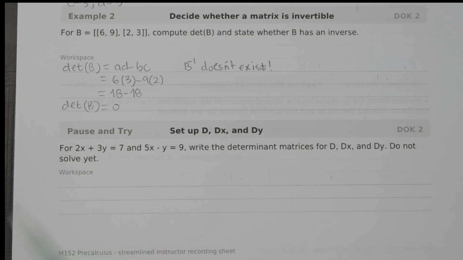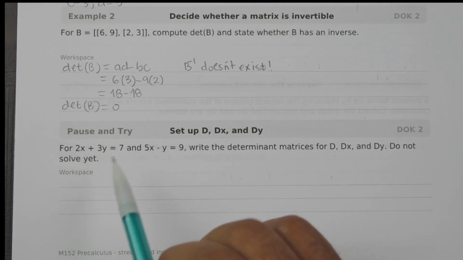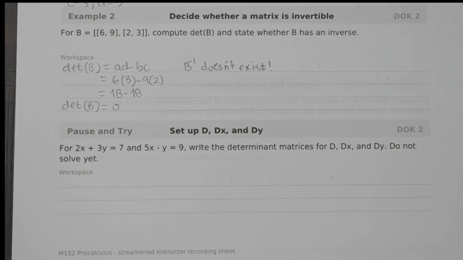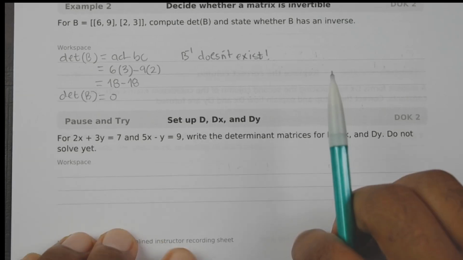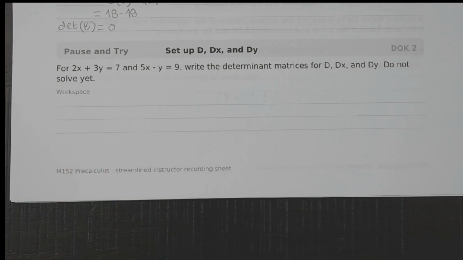The matrix is not invertible. A matrix with a determinant of 0 is called singular. So the determinant of B is equal to 0. Its rows or columns are dependent, so the matrix cannot have an inverse. All right, pause and try the problem at the bottom.